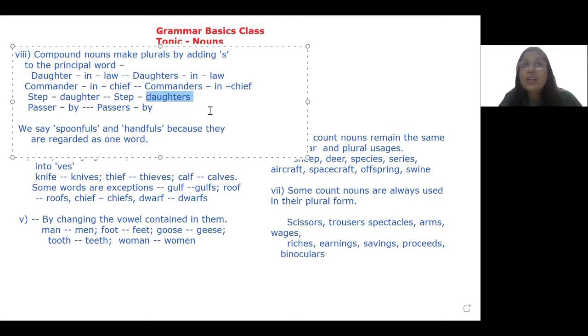There can be a number of stepdaughters. Now look at this. It's not necessary that the first word is taking the S. That part of the compound noun which is countable takes the S. Look at this one, passerby, but passers-by. This is countable.